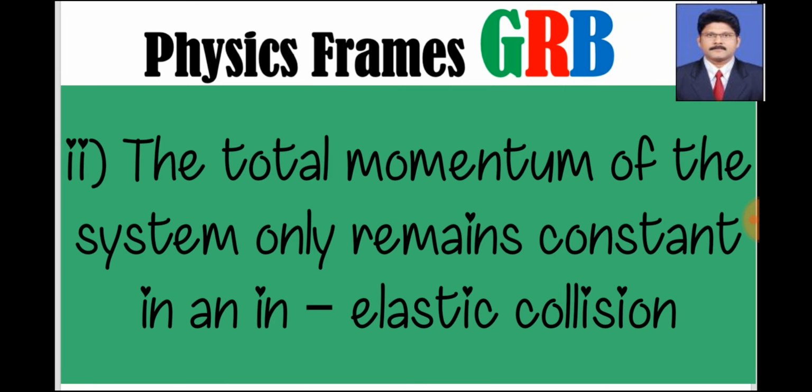The total momentum of the system only remains constant in inelastic collision. So if total momentum of the system only is conserved, but not kinetic energy, then it is called inelastic collision. Or in a simple way, we can say that after collision, if both bodies have the same velocity, then it is called inelastic collision.